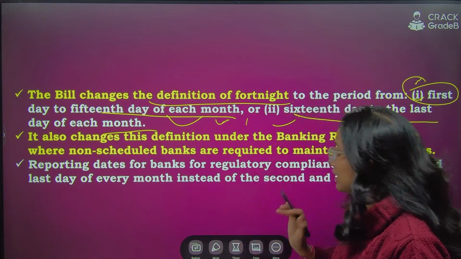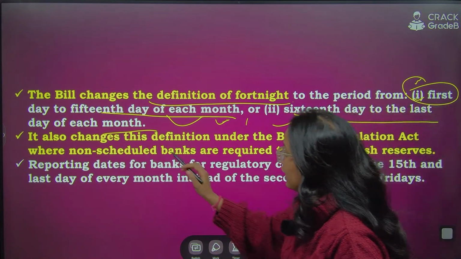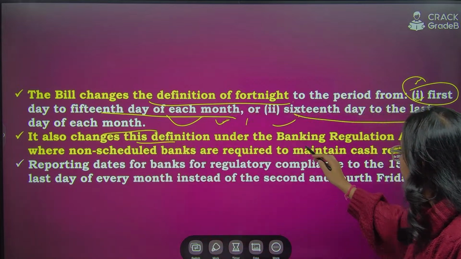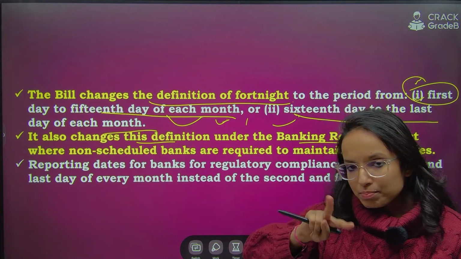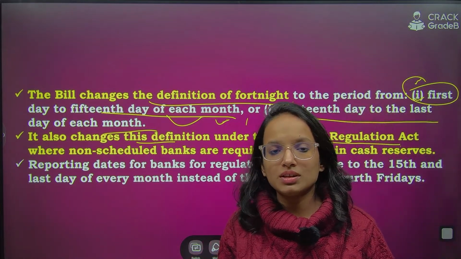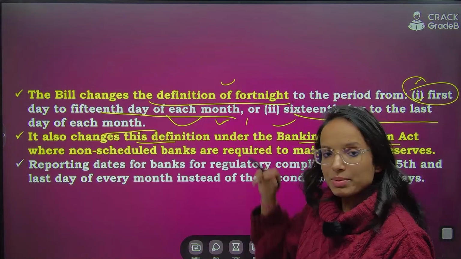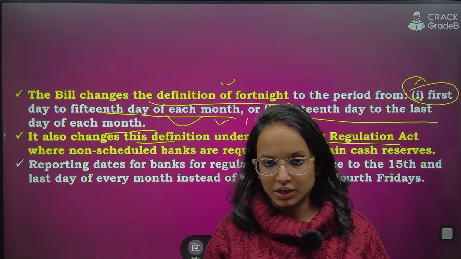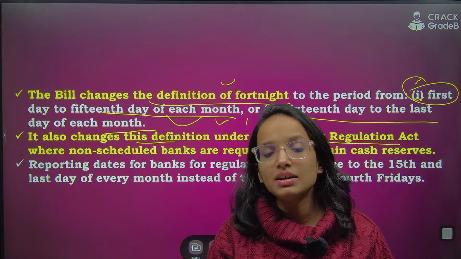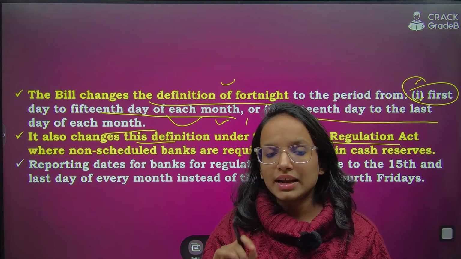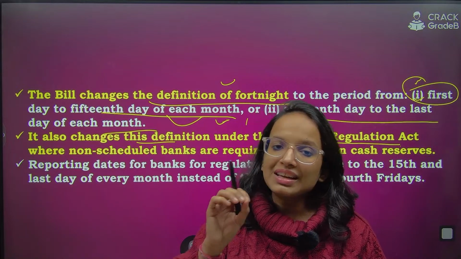Clear? Then one very important thing is that it also changes this definition under the Banking Regulation Act 1949. Why are they changing this definition in both separate acts? This has been changed in the RBI Act 1934, that's okay. But then why separately in the Banking Regulation Act 1949? Because the RBI Act 1934 calls them scheduled commercial banks.